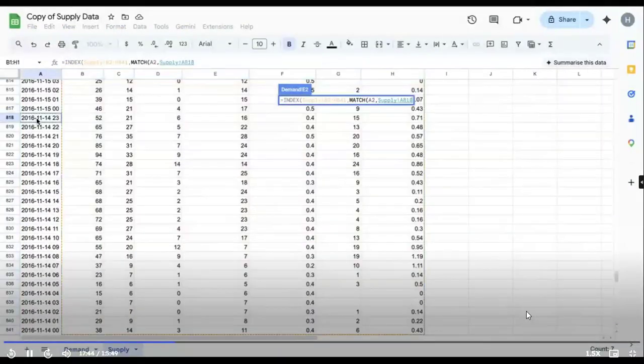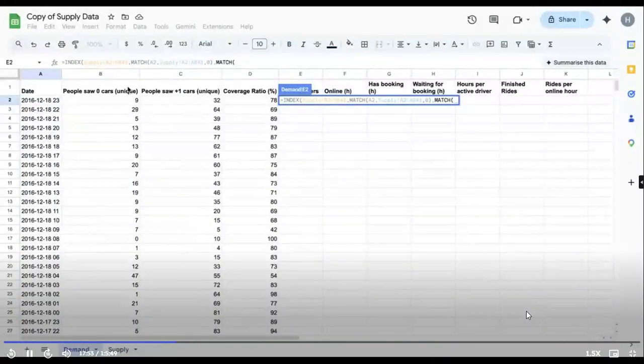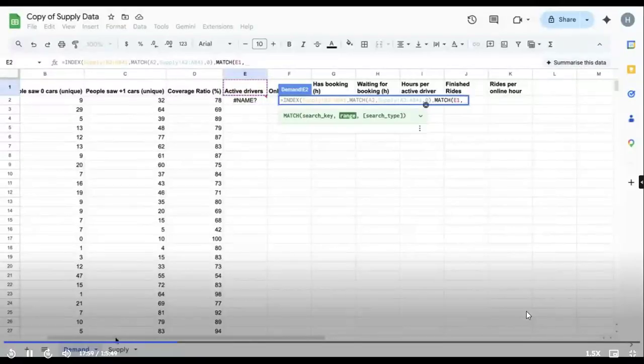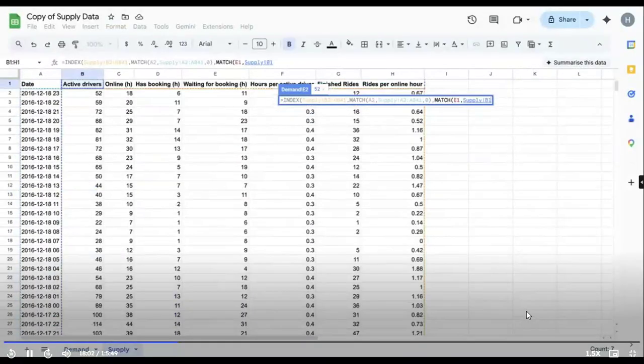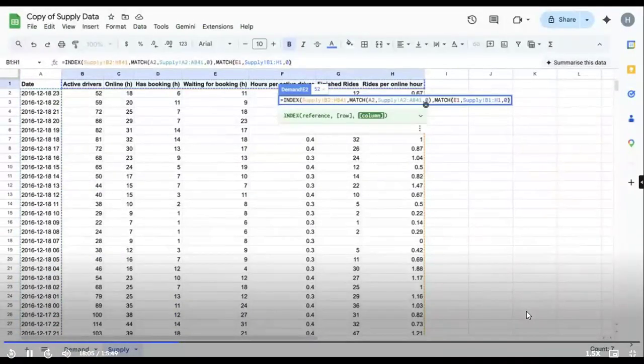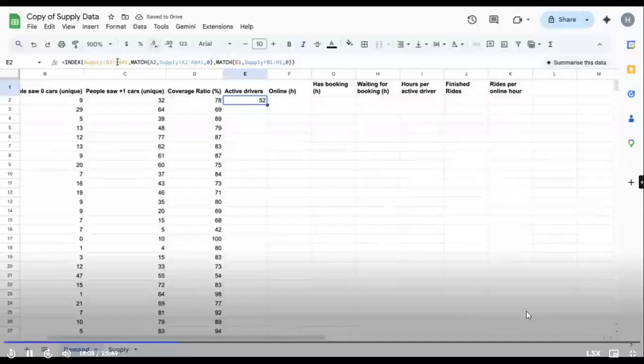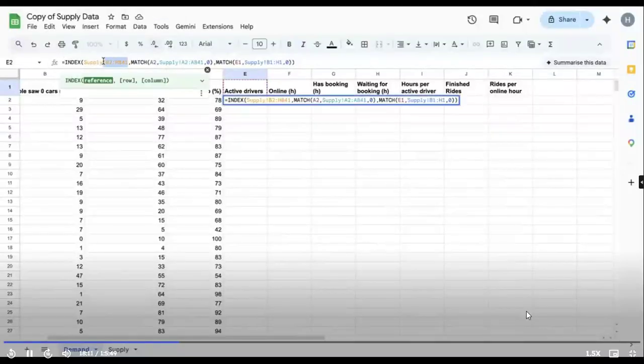Where I want to search for, I want to search over here, comma, 0 because exact match, comma, again match. What exactly I want to search? I want to search for this. Where I want to search? I want to search over here, comma, 0, and I think this should work. Yes, it worked.